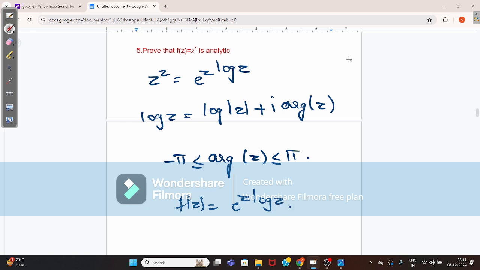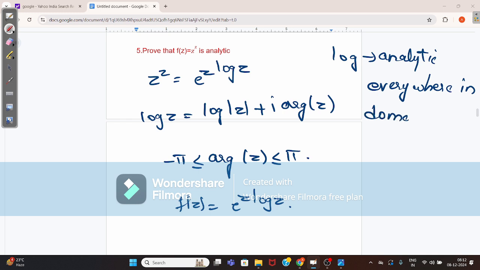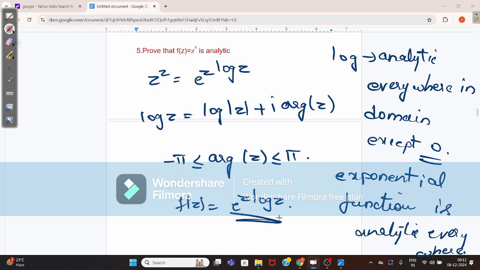Since the logarithmic function is analytic everywhere in the domain except 0, and the exponential function is analytic everywhere, this function is analytic.